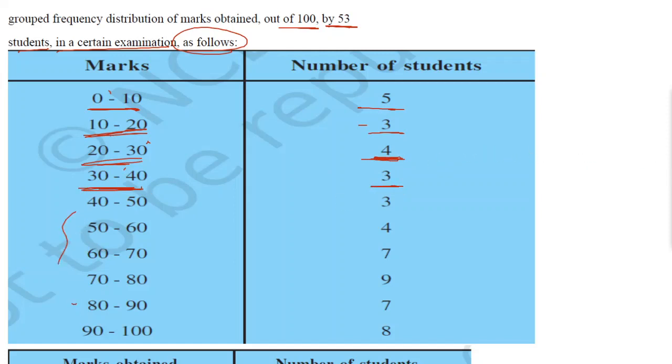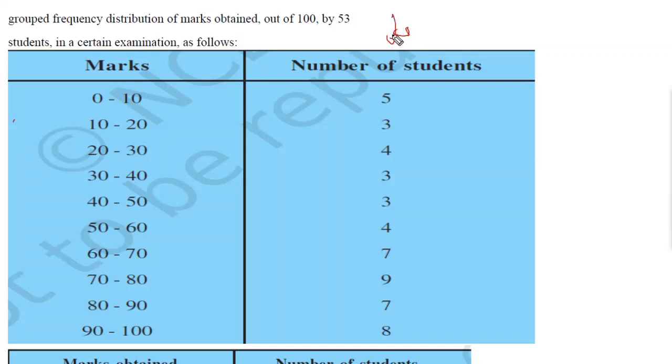Okay. What we will do? Here we will find a less than type of distribution. What is less than type of frequency distribution? So what is less than? Let's see. You see 0 to 10 is what? 0 to 10 is less than 10. 0 to 10 means what are the observations? 0, 1, 2, 3, 4, 5, 6, 7, 8 and 9. So it is less than 10. So less than 10 is 5.